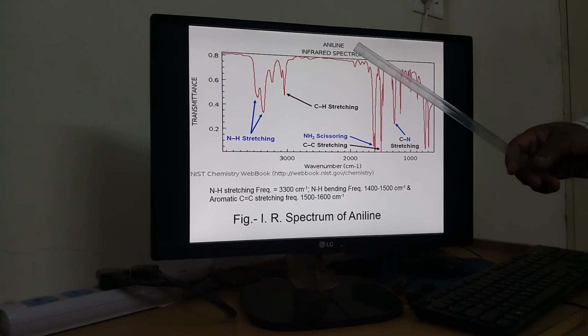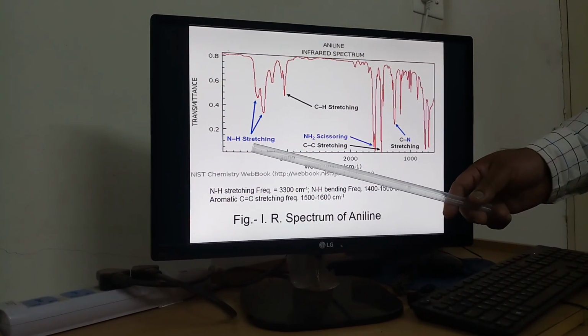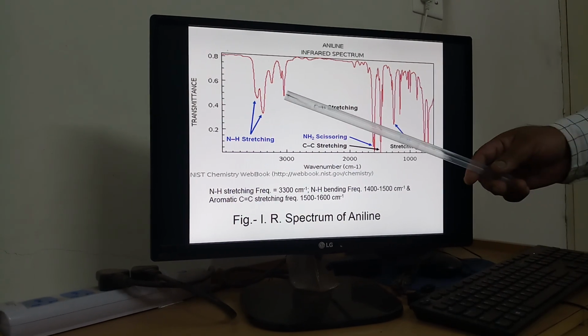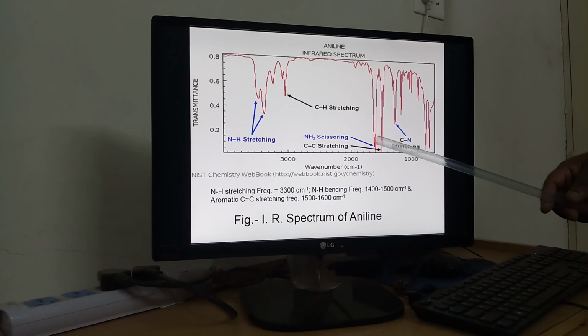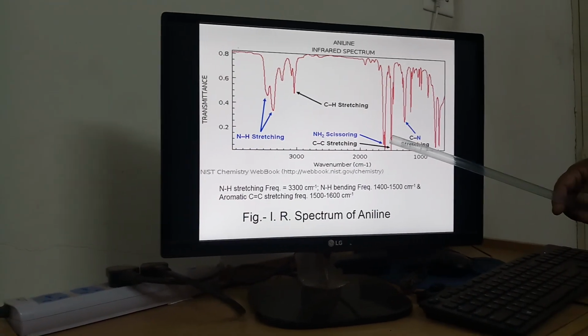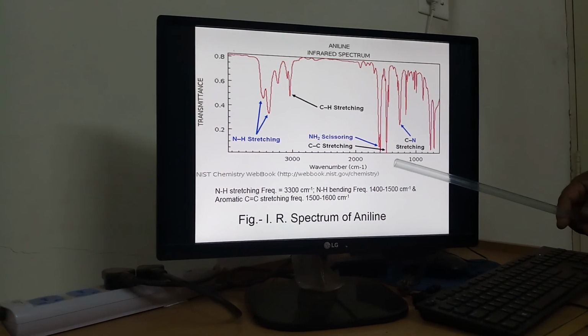This is an aromatic primary amine. Now NH stretching is observed around 3300. Then we are considering CH stretching of this aromatic. Now these two broad bands are observed for carbon-carbon double bond of the aromatic compound, and CN stretching, which is around 1200.